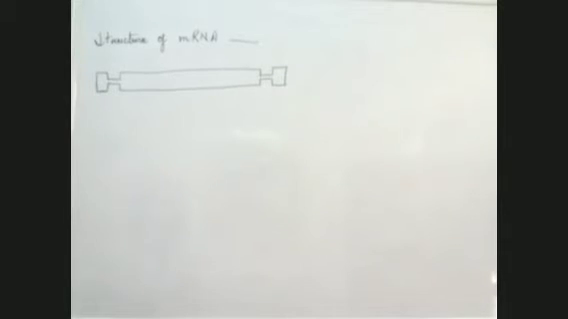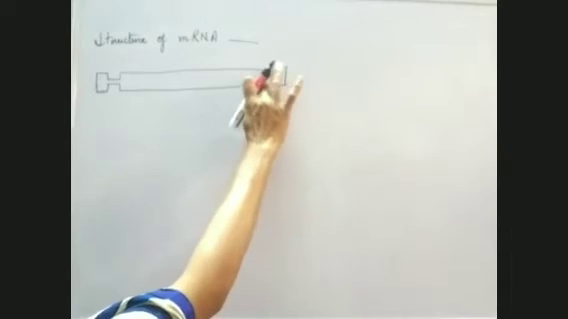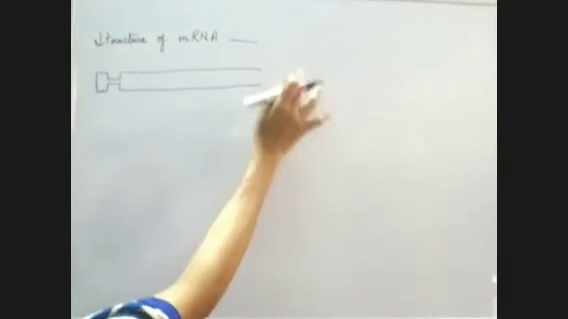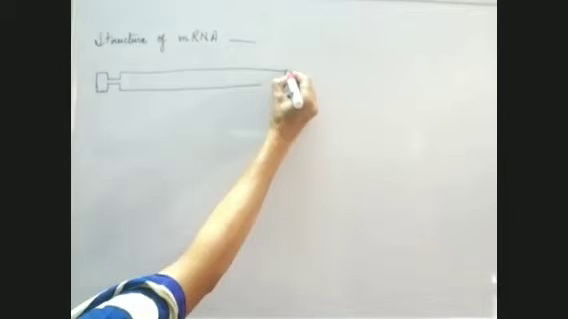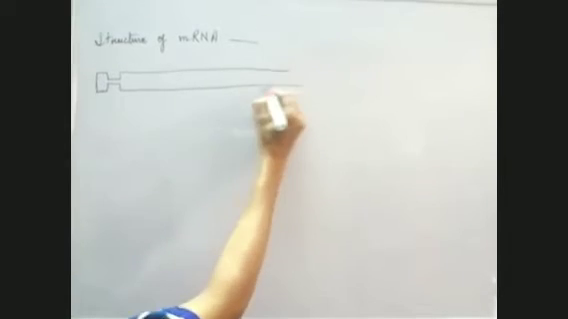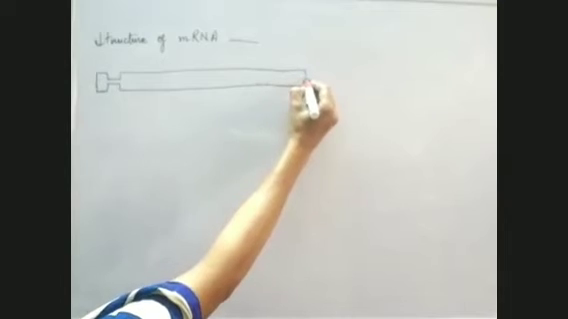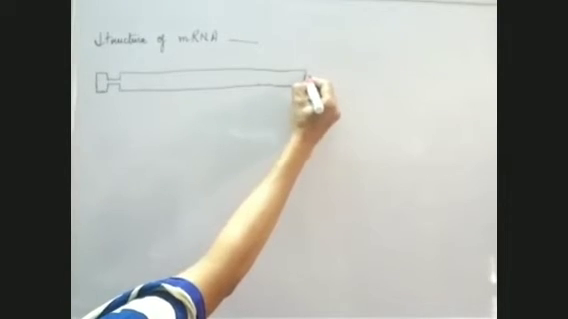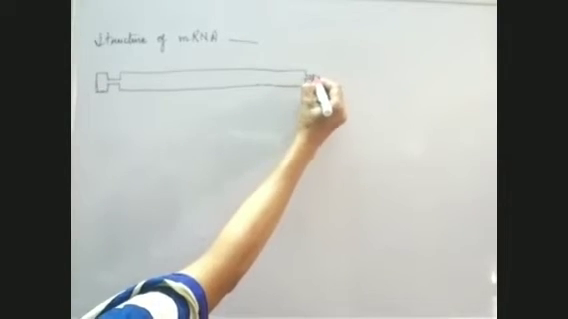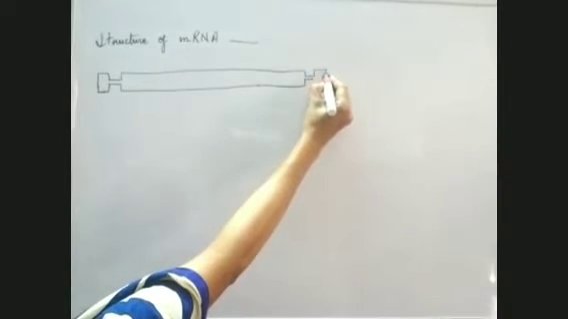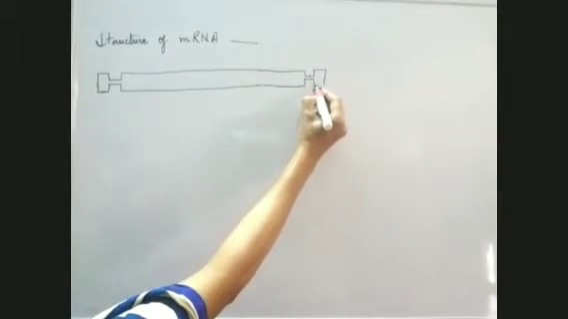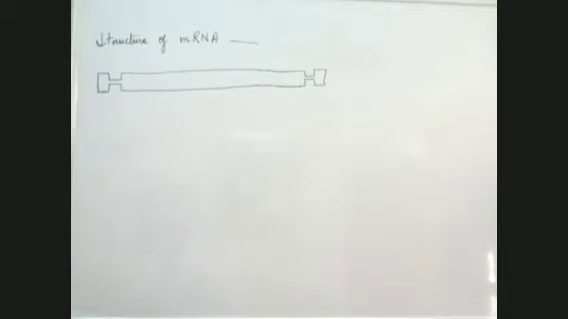This is what it looks like. It can be a little longer also. You can make it longer, like this. It appears to be like this. This is messenger RNA. Now it has various parts.